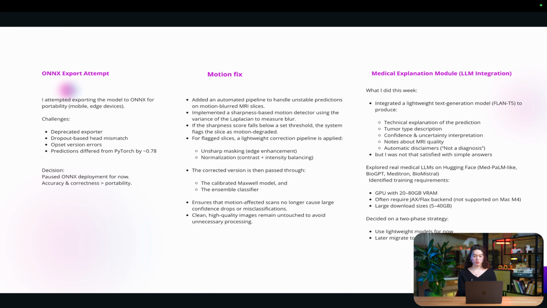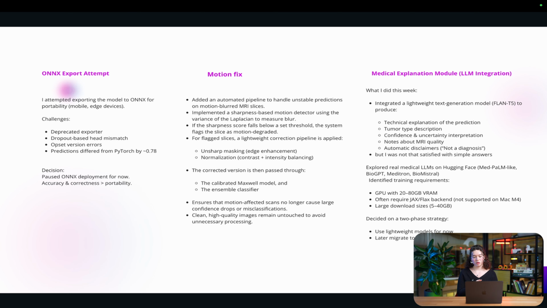Also, for the medical explanation module, which is also one of my goals, I tried to integrate a lightweight text generation model, which is FLAN-T5 base, to produce a technical explanation: tumor type, the confidence and uncertainty levels, and why it gives that. For now, it's just a small sentence like, this is glioma because the confidence level was this, which is not what I'm looking for.